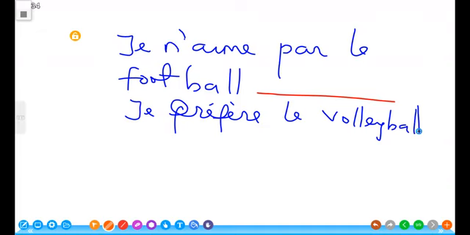I do not like football, dash, I prefer the volleyball. Now you realize that these two expressions are contrary opinions. They are opposite opinions. The first one expresses my dislike for something, the other expresses my preference for it.